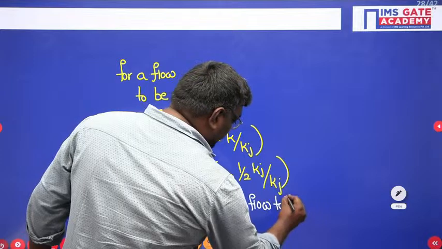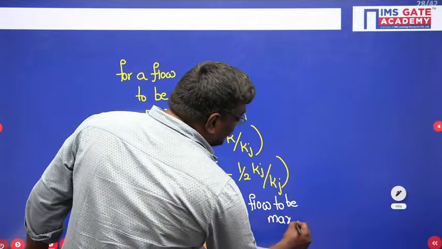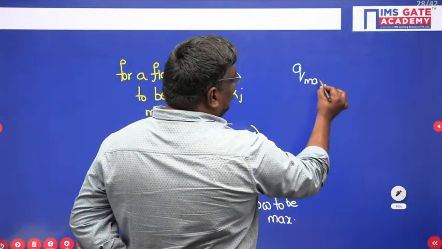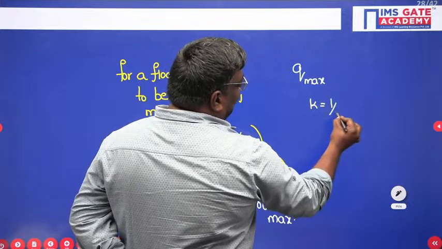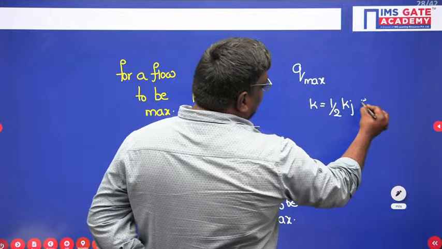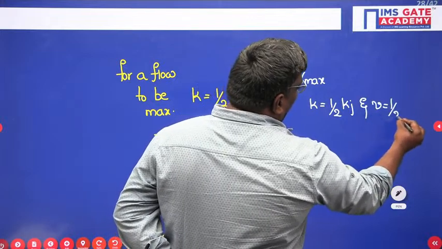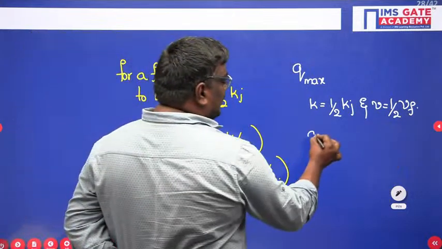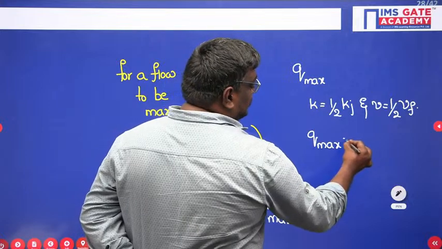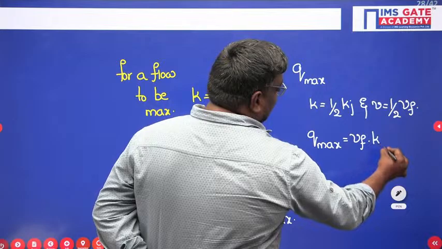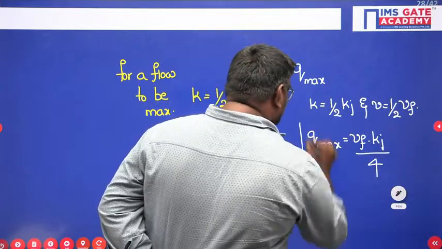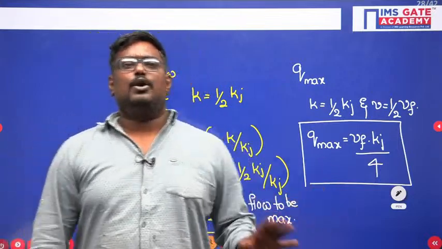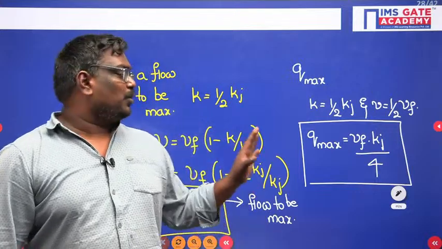So see students, you can finally conclude that traffic flow is maximum when density is equal to half of jam density and also velocity is equal to half of free flow speed. Okay. So here maximum flow can be written as Vf into Kj upon 4. So this is the formula for maximum traffic flow. These things will help you a lot in solving the problems. I hope you are clear with this.